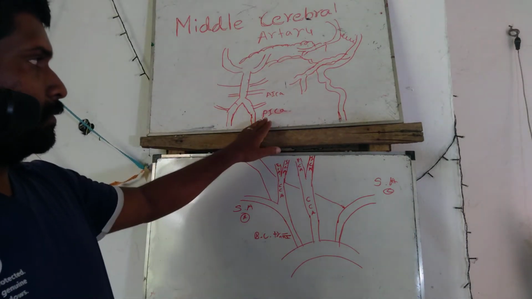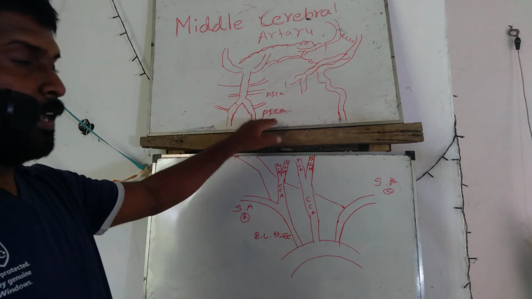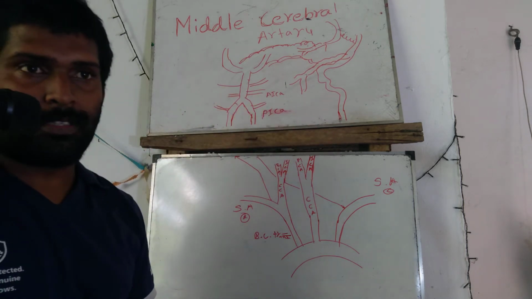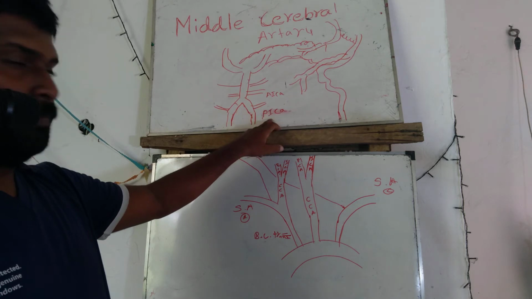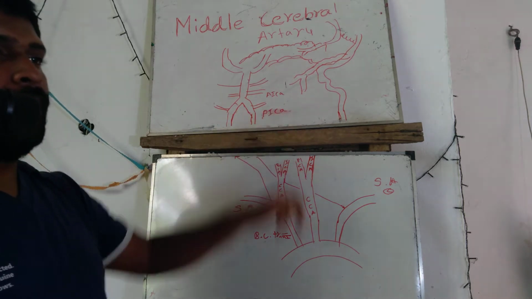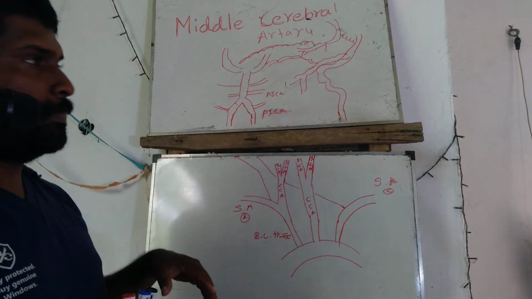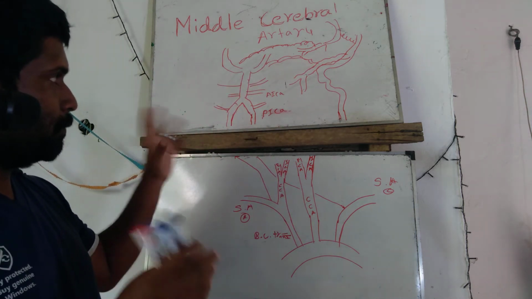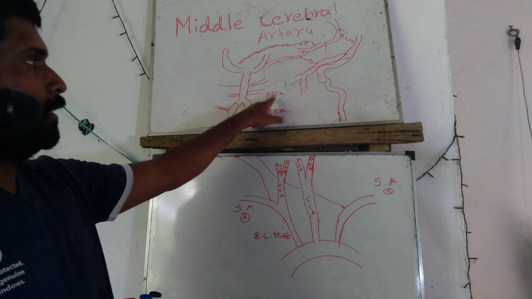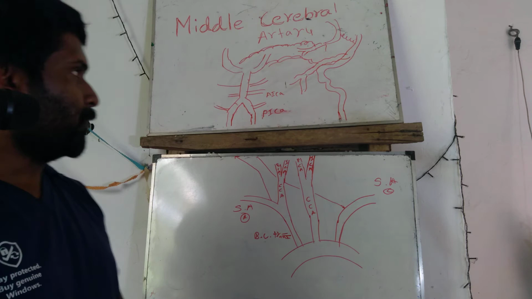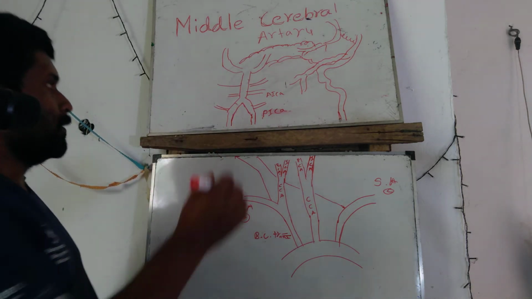The inferior circulation supplies the PICA, the posterior inferior cerebellar artery. The middle circulation of the cerebellum is the anterior inferior cerebellar artery. Then the superior cerebellar artery.